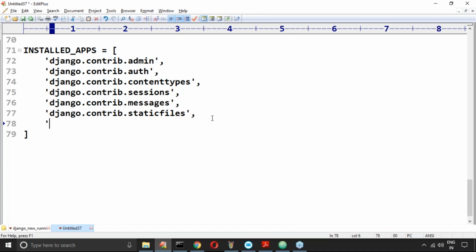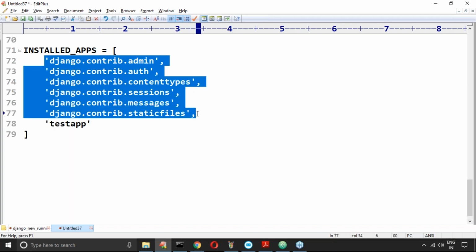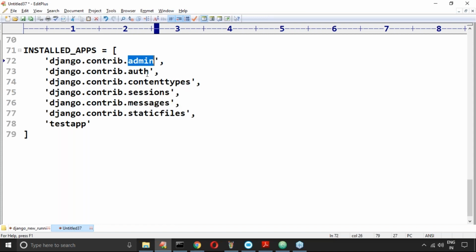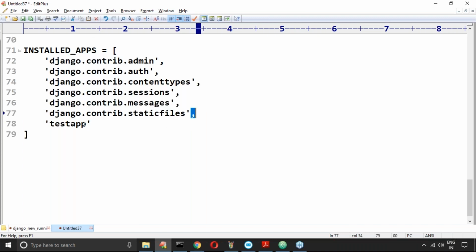What is your application name? testapp, that's all. What about these other entries? These are default applications provided by Django itself for our project: admin, auth, contenttypes, sessions, messages, staticfiles. In addition to that, this is my application.